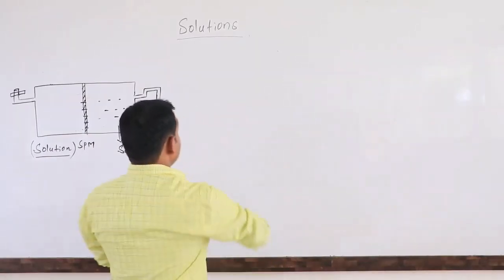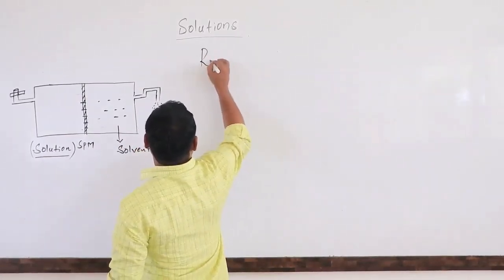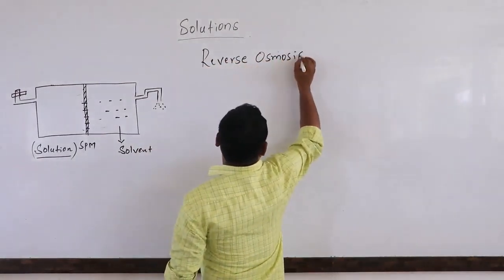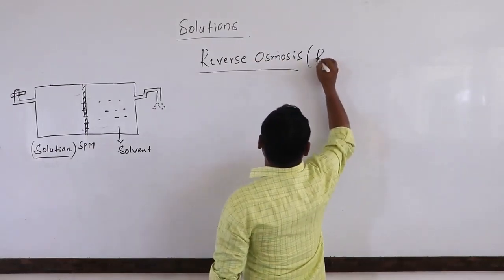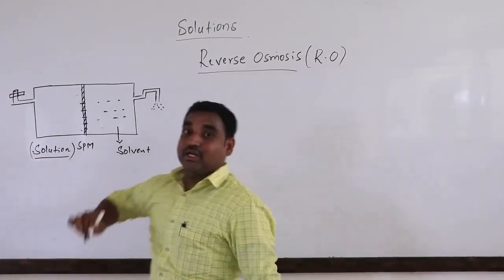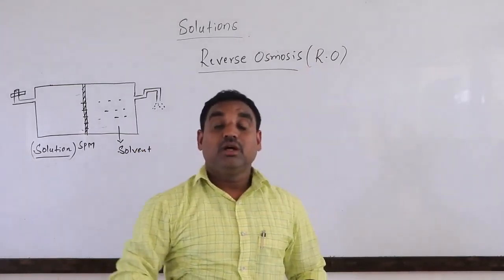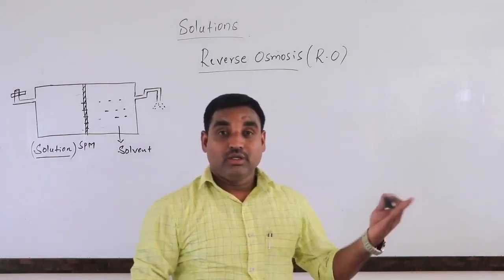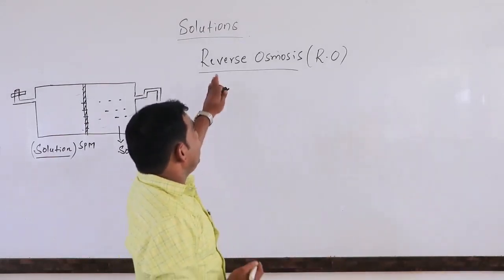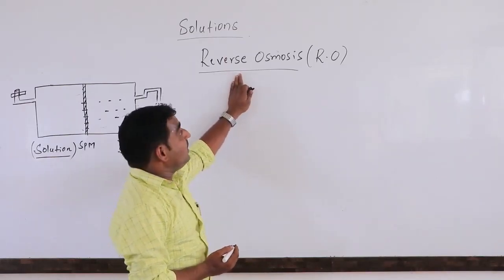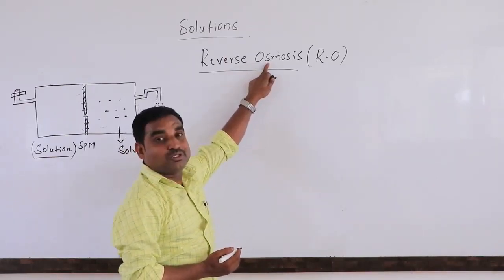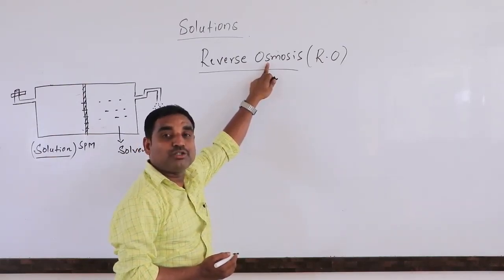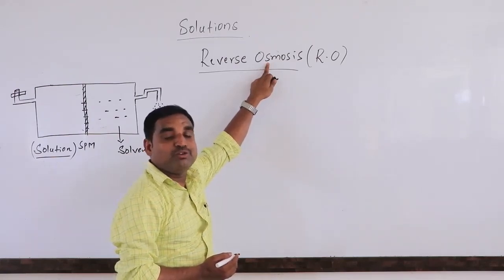Now we discuss reverse osmosis, RO. As we already know, reverse osmosis is used in our homes for the desalination of hard water or sea water. So now, what is the meaning of reverse osmosis? The name itself tells this is a reverse process of osmosis. What happens in the osmosis process? The solvent molecules move from the lower concentration to the higher concentration through the semi-permeable membrane.